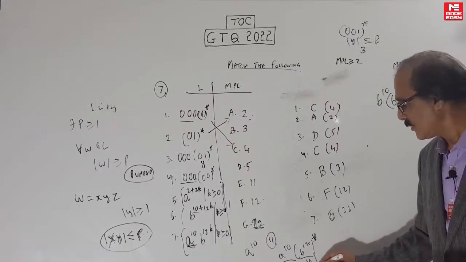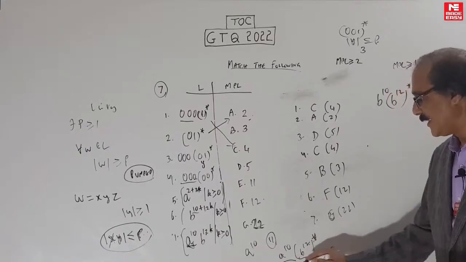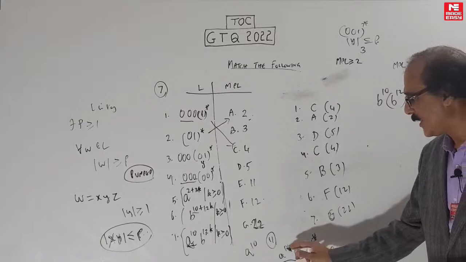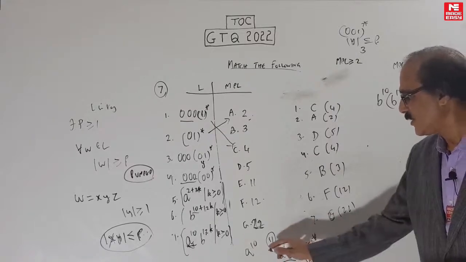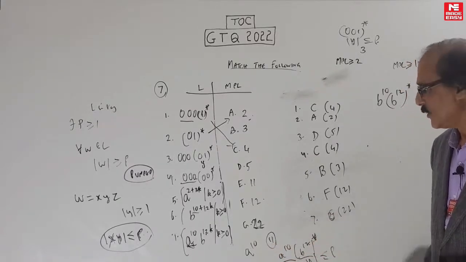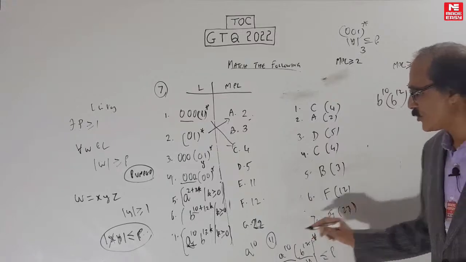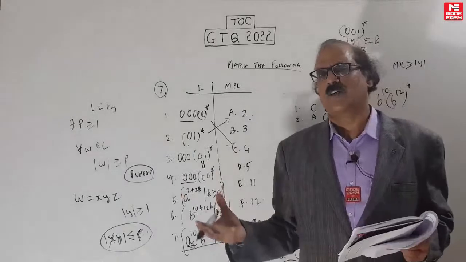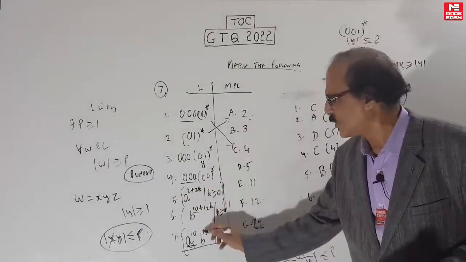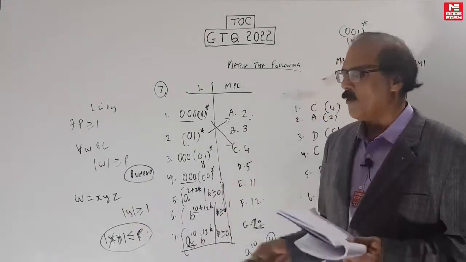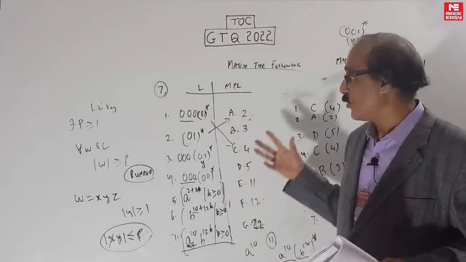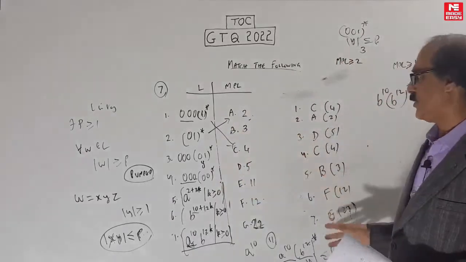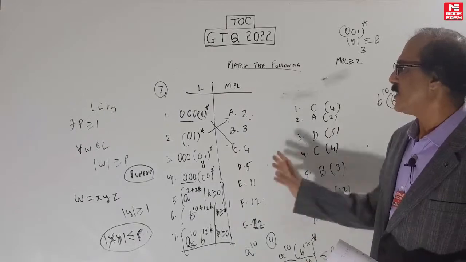You can't, because P should be at least equal to XY, and here the XY length is 10 plus 12. You can't shift it this side because this is A and that is B. So the answer is 22. This is the most tricky one. I just did this to protect you, but don't bother. If you don't understand this part, leave it, it's not very important. But for those who want to get top ranks, they have to know this much. So this is a slightly tougher question.